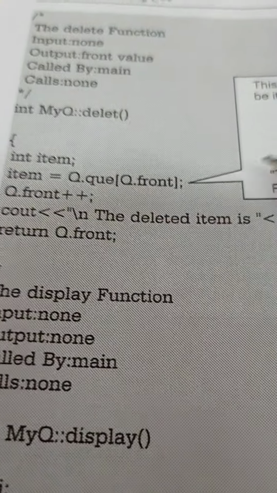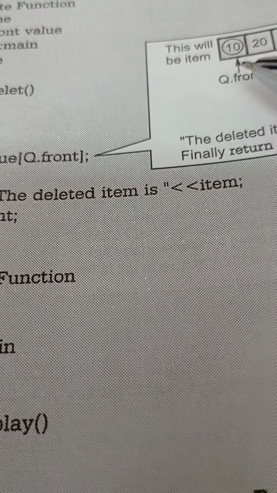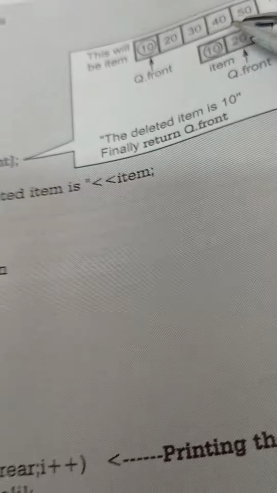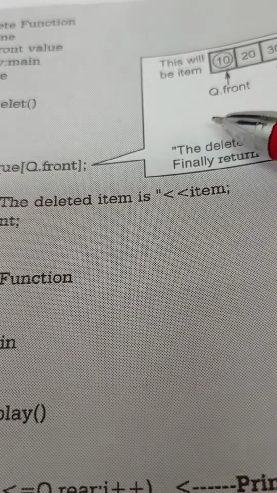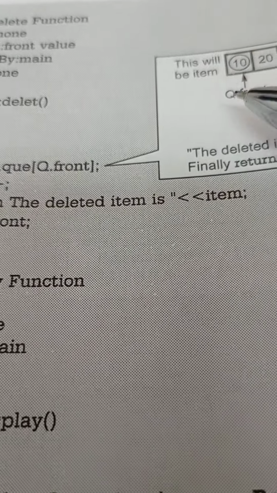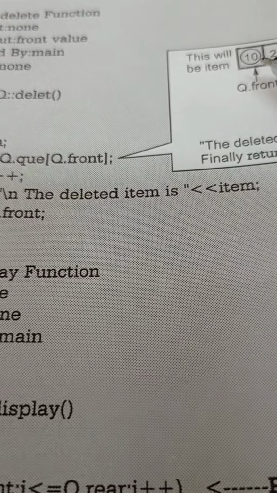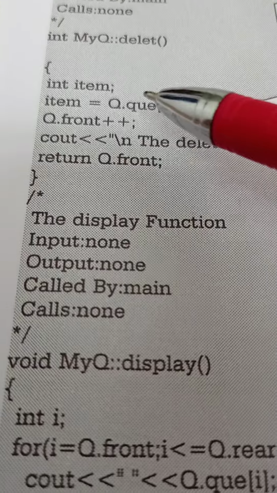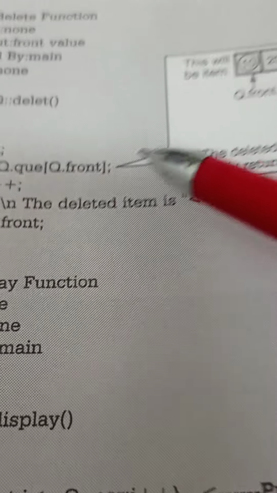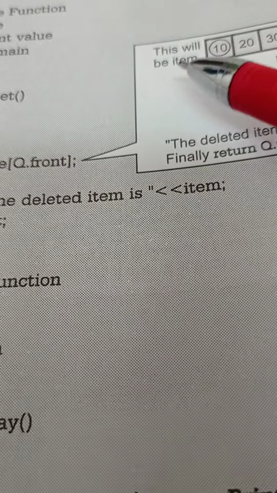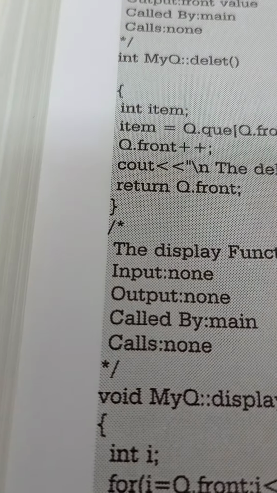At that time, suppose an element is deleted, we can't delete any element, only where the queue front is pointing, that element only we can delete. Therefore, now queue front is pointing to this. Therefore, item equal to queue front. Queue front, this means this is the item, this will be the item 10. Therefore, queue front